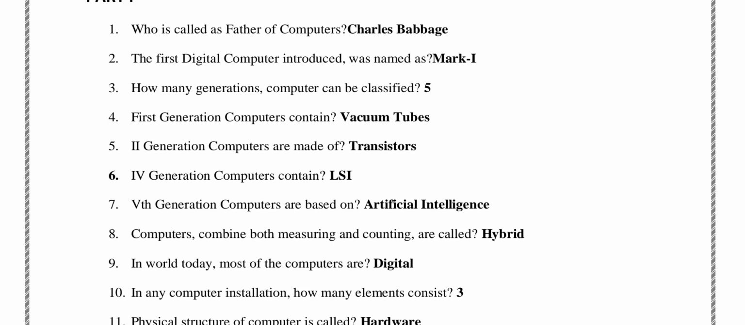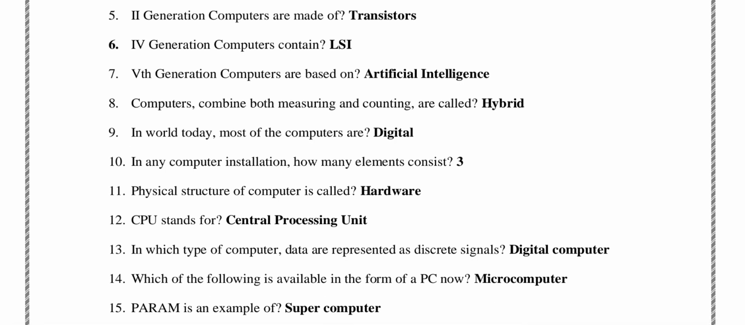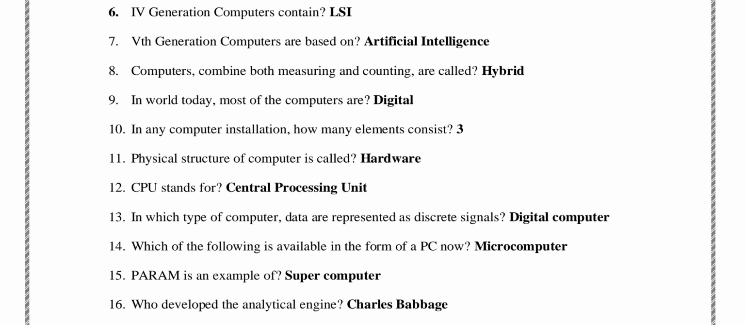MCQs number 8, computers that combine both measuring and counting are called hybrid. MCQs number 9, in the world today most of the computers are digital. MCQs number 10, in any computer installation how many elements does it consist of? 3. MCQs number 11, the physical structure of computer is hardware.